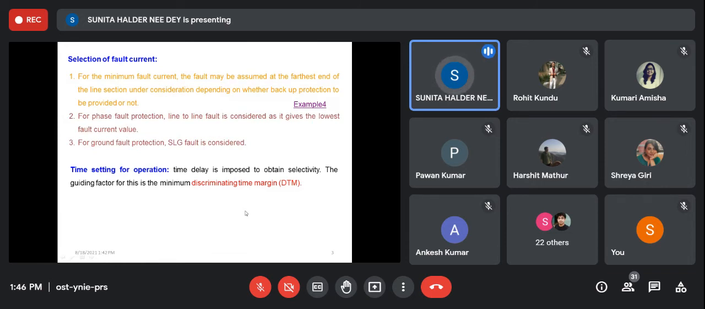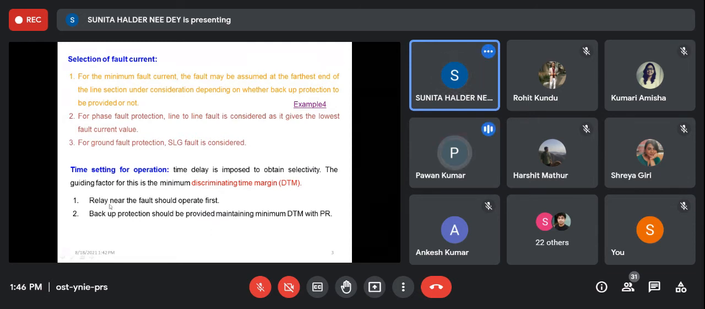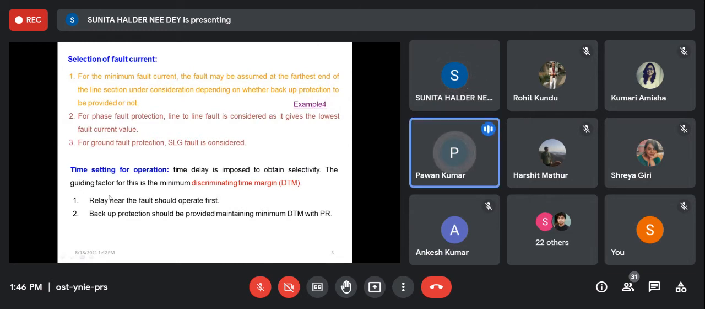Time setting: we can set it using the discriminating time margin. How much time margin you want to give, you provide by adjusting the backstop. I shall give you one example. Say if you set it for one fault, you can set it for that one only. For a different fault, you cannot set it, because then the setting will be changed. Then we can set minimum time at the source side, so we can use that discriminating time for the generator side also.